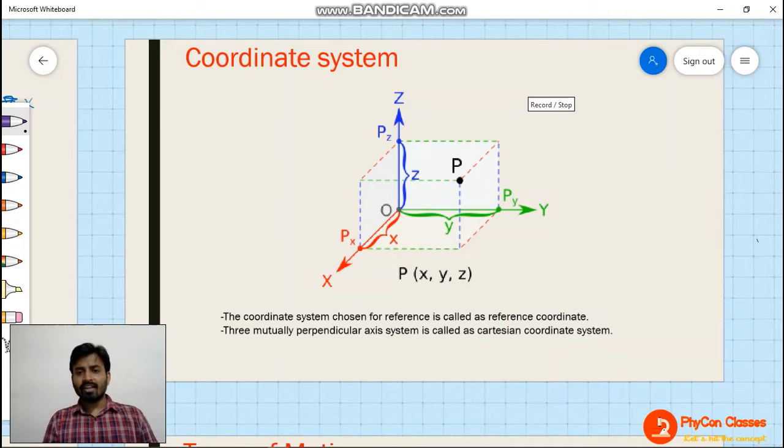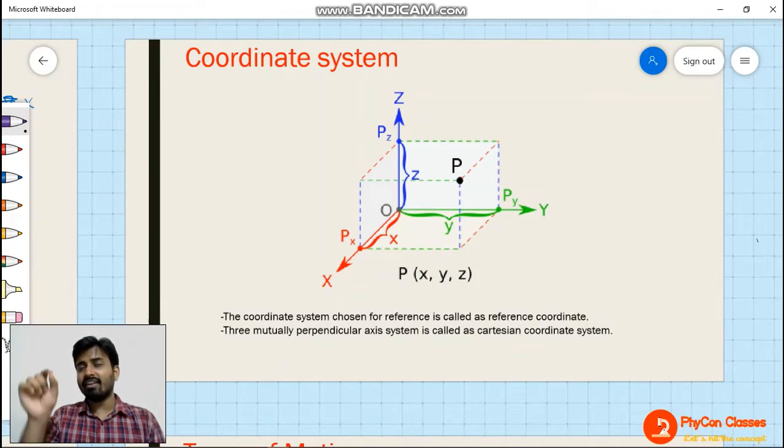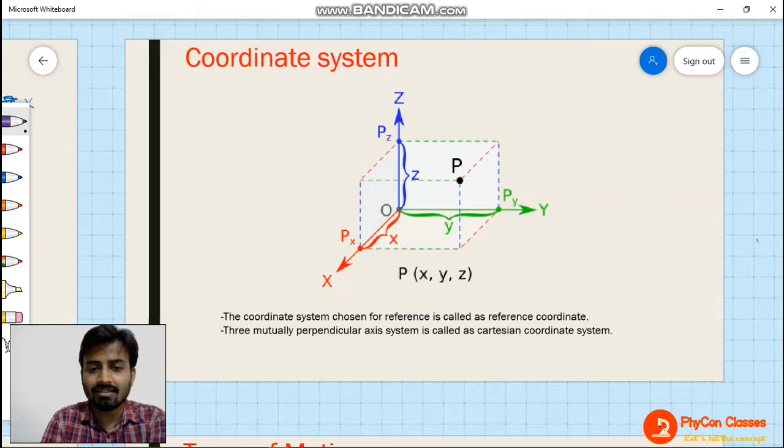Now coming to coordinate systems. We have different kinds of coordinate systems. That means we can define a point in 3D space in different ways. Here the diagram shows an XYZ coordinate system.